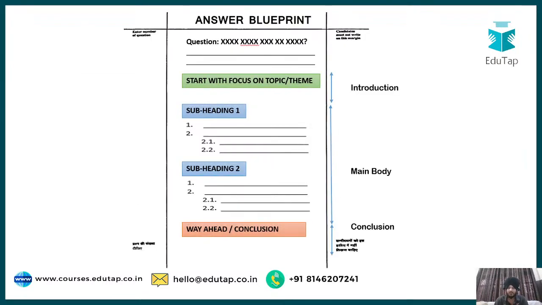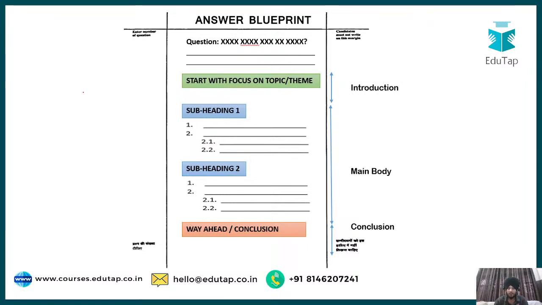Now, as we usually discuss the answer writing blueprint, the blueprint that you have to follow while writing your answer in the comment box and also in the examination, you will write your answer by dividing it into introduction, body and conclusion.